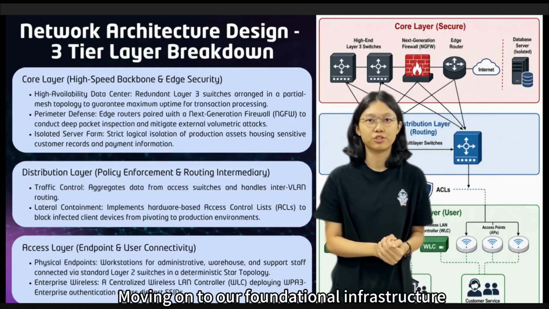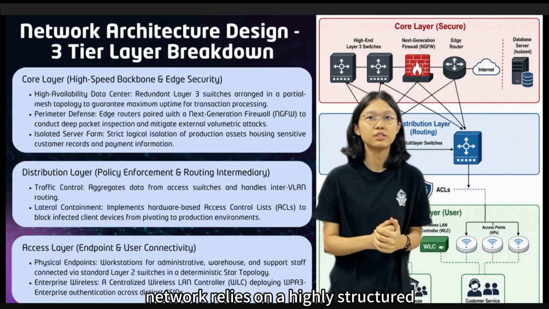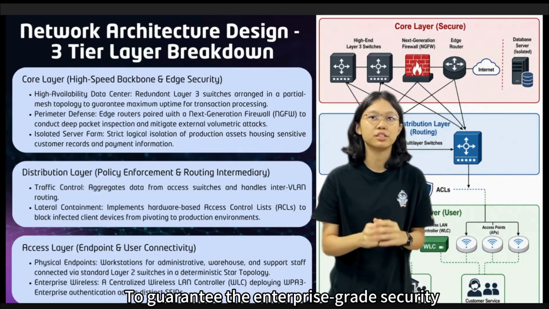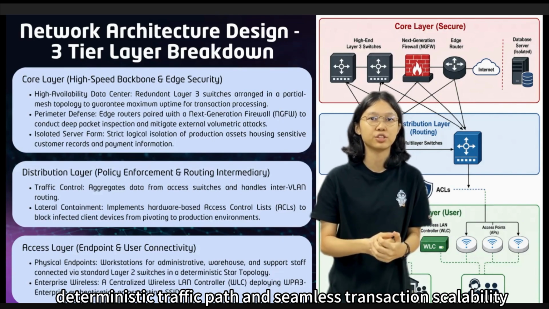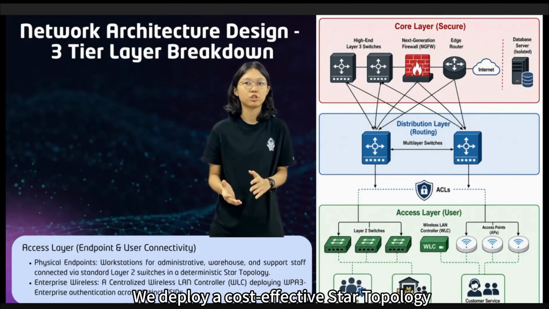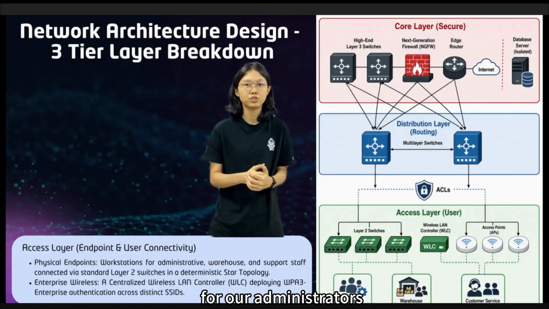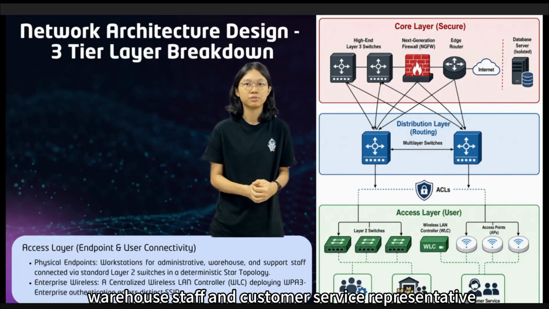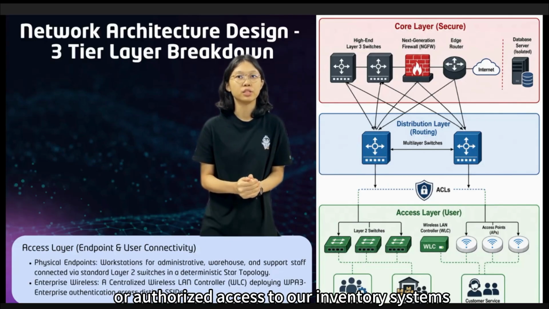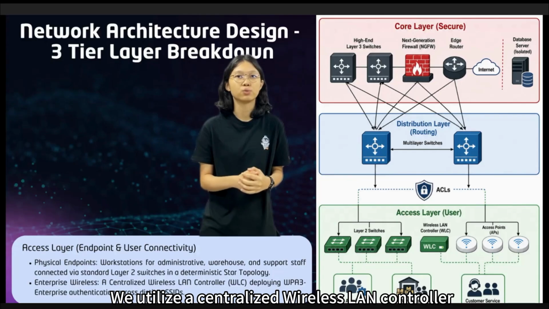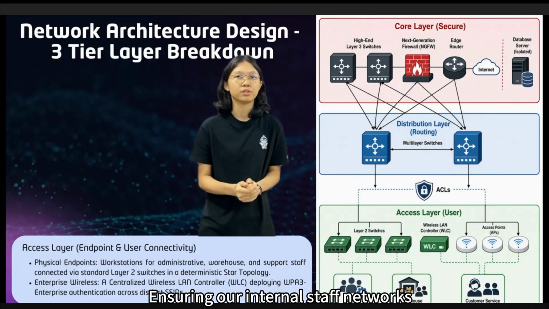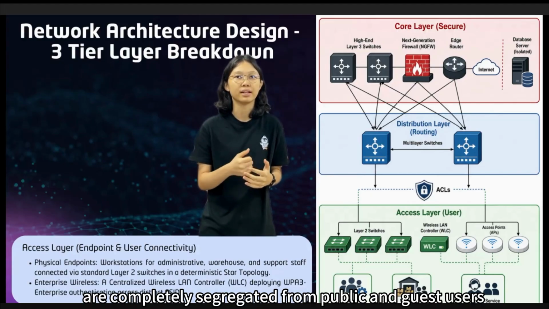Moving on to our foundational infrastructure, the ShopEase network relies on a highly structured three-tier hierarchical network designed to guarantee enterprise-grade security, deterministic traffic paths, and seamless transaction scalability. Starting at the edges with our access layer, we deploy a cost-effective star topology to connect physical endpoints for our administrator, warehouse staff, and customer service representative. To eliminate the risk of wireless sniffing or unauthorized access to our inventory system, we utilize a centralized wireless LAN controller enforcing WPA3 enterprise encryption, ensuring our internal staff networks are completely segregated from public and guest users.